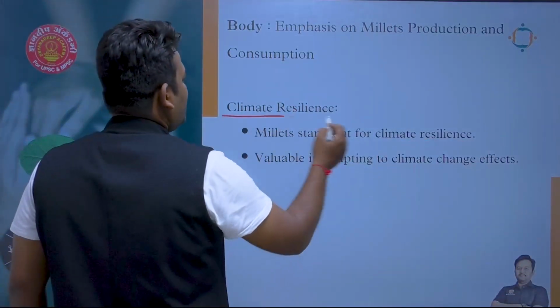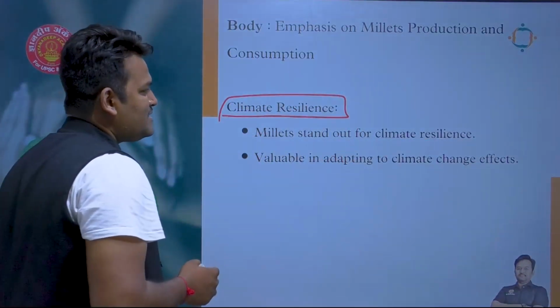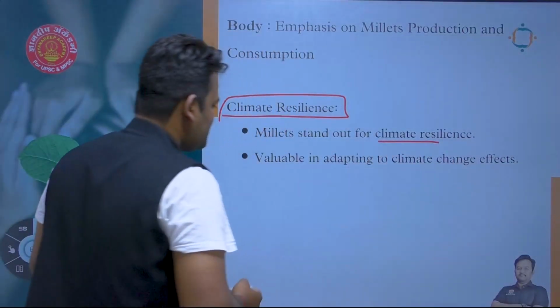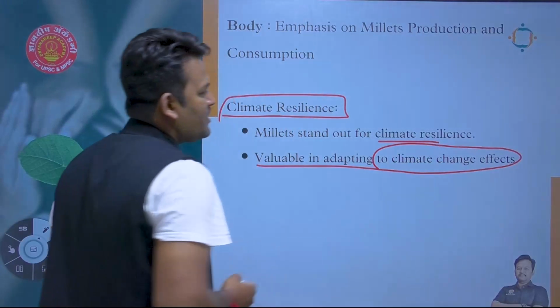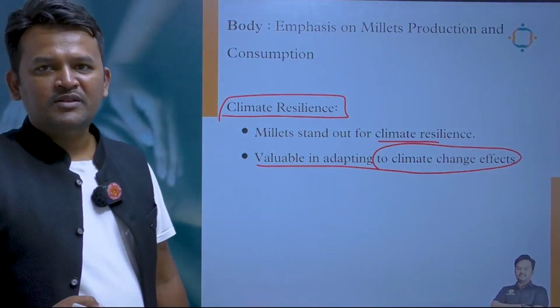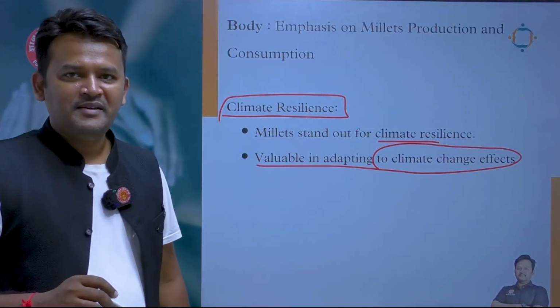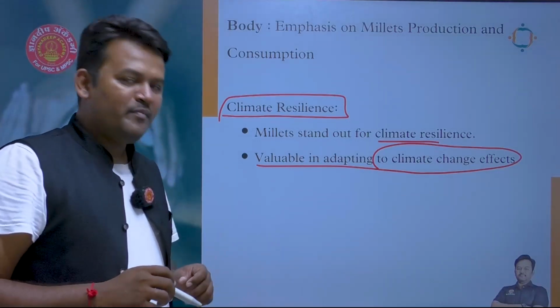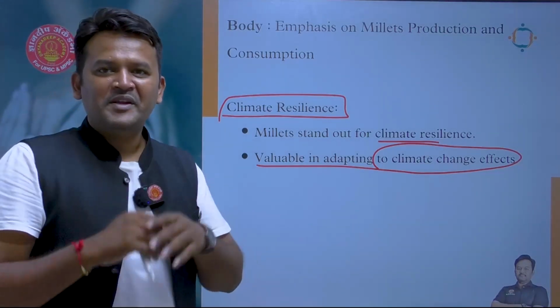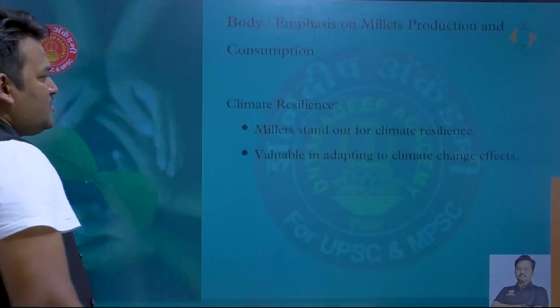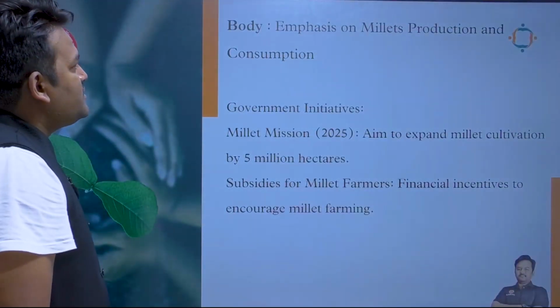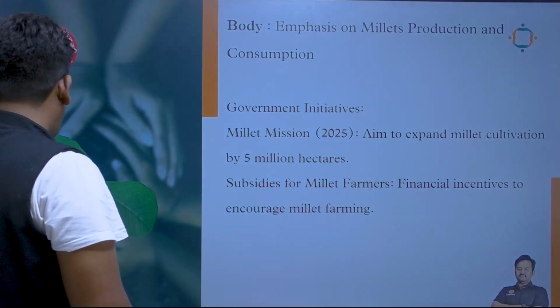Most important, they are climate resilient. Millets stand out for climate resilience, valuable in adapting to climate change efforts. All right, so this climate resilience point is what makes millets more attractive in the present context. Okay, so because of these three points, we are emphasizing more on millet production.